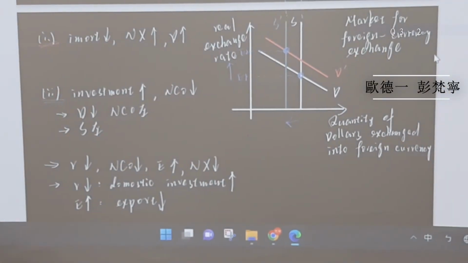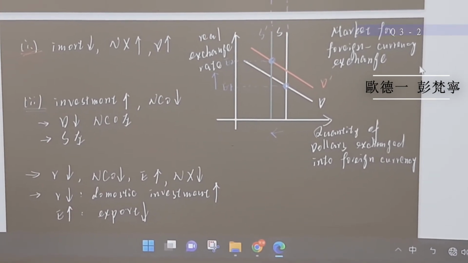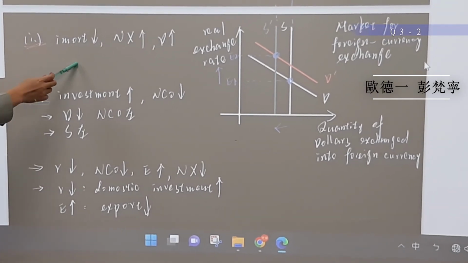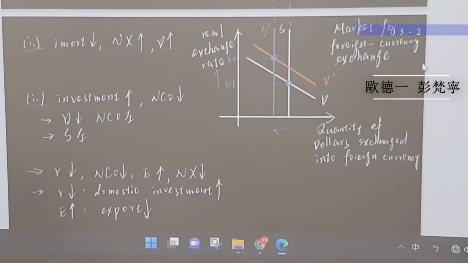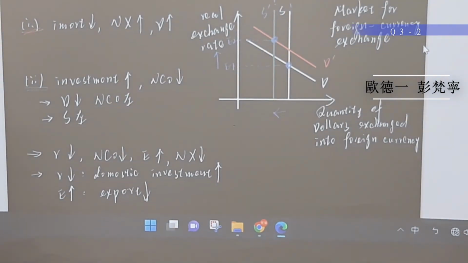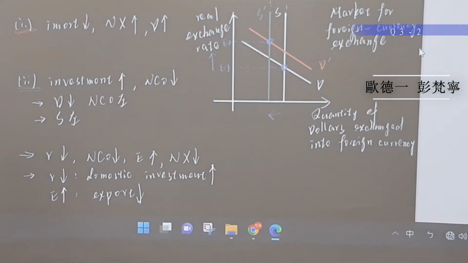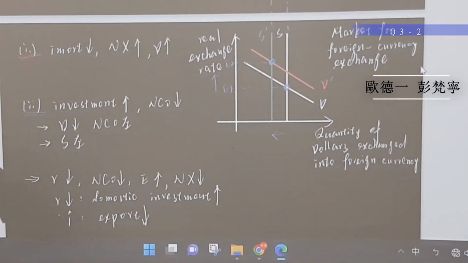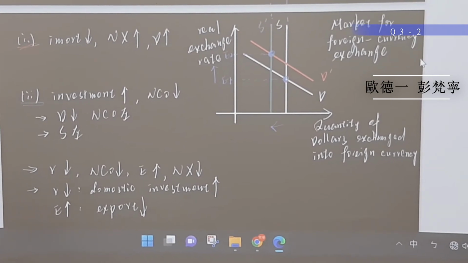Next, we focus on the impact of both tariff policy and capital flow. First, the U.S. implemented a tariff policy on China, which reduced imports. Because net exports equal exports minus imports, net exports will rise. And that means the demand for dollars in the market for foreign currency exchange shifts to the right, like this. And second, foreign investment increases.